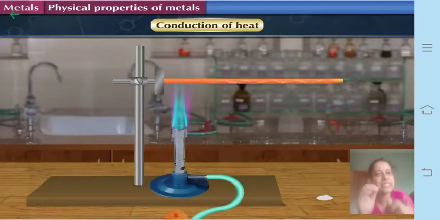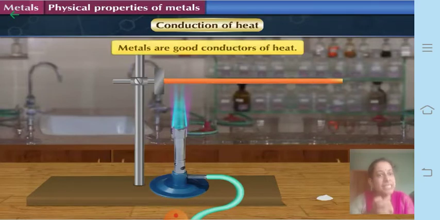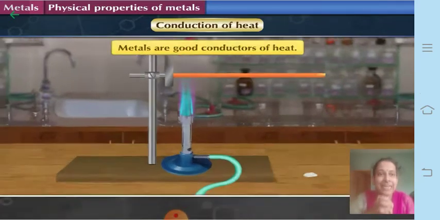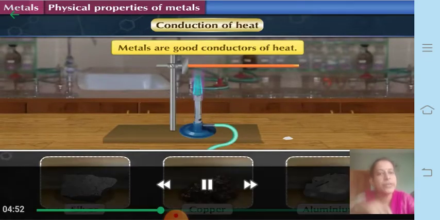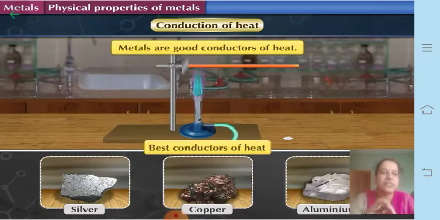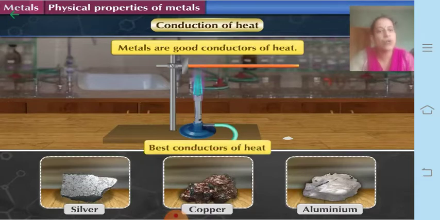So this property means metals are good conductors of heat, and that is why they are used for cooking. Very good examples of the best conductors of heat are silver, copper and aluminum, and that is why the utensils you use in your house are mostly made of copper and aluminum. Yes, silver was also used, but in the olden days.